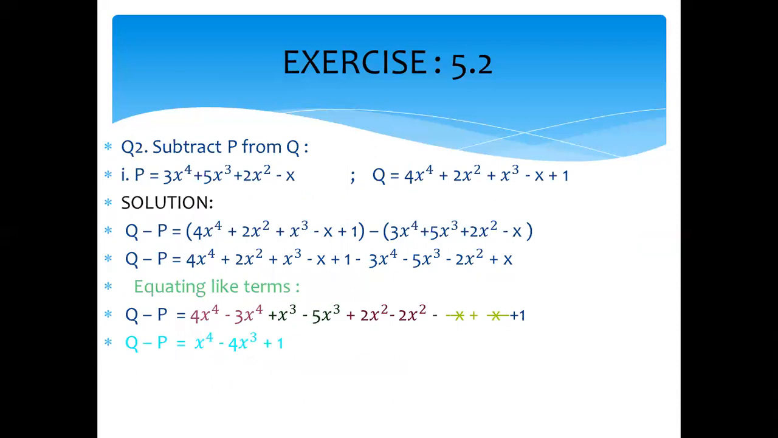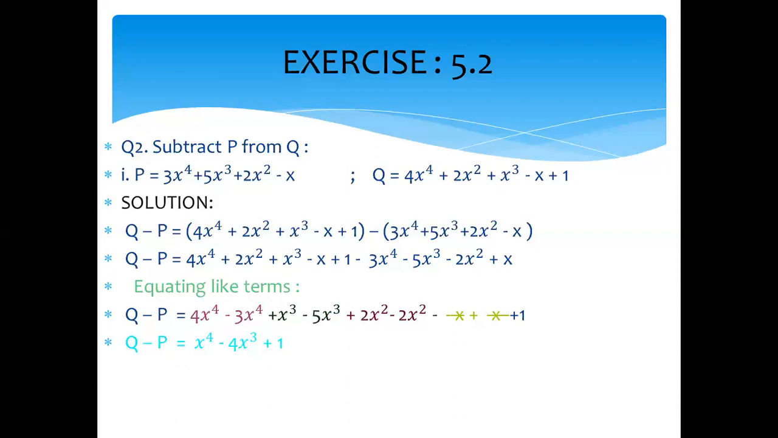I did the first part. P is 3x4, 5x cube plus 2x square minus x, and Q is the quartic 4x4 plus 2x square plus x cube minus x plus 1. P from Q, so we put first Q and then after the negative sign we write the expression of P. You see within the brackets I write Q values, then minus, then P values within the brackets. When you open the brackets and there is a negative sign before the brackets, then all the signs inside the brackets will be changed. Positive changes into negative and negative changes into positive.